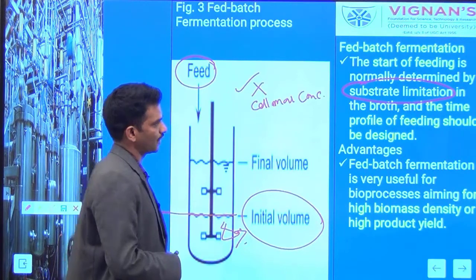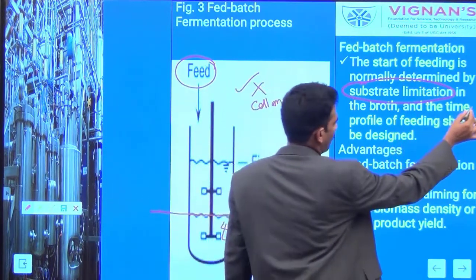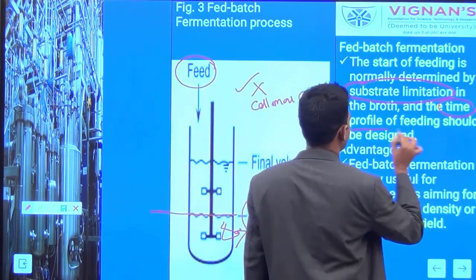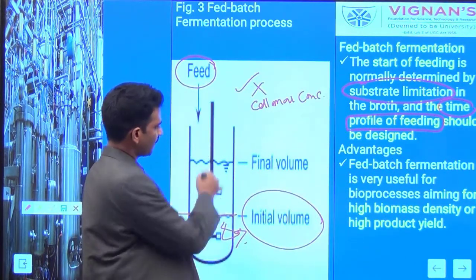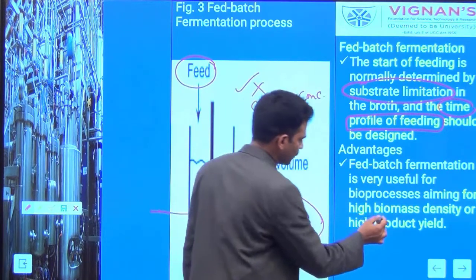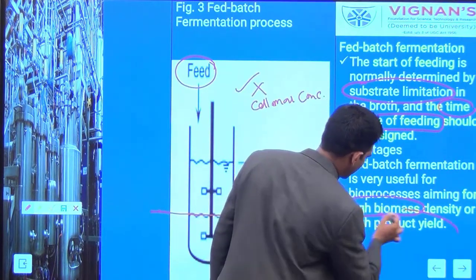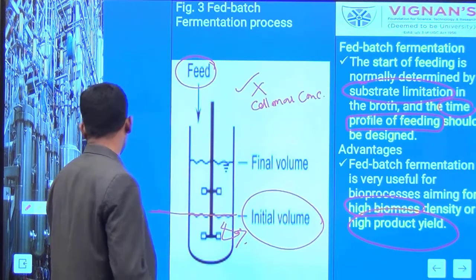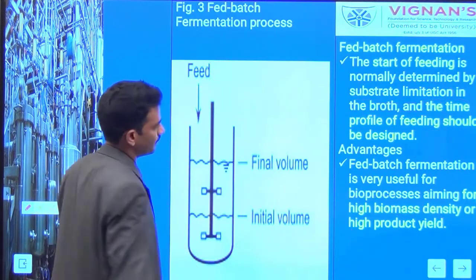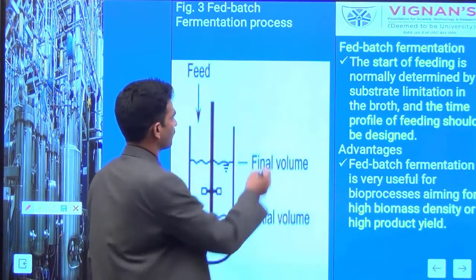But in a fed batch system, we have to optimize the time profile required for feeding of the nutritional sources. It is well preferred to produce high biomass and also to get more quantity of the product. In general, in a fed batch system, you can see the extended log phase.